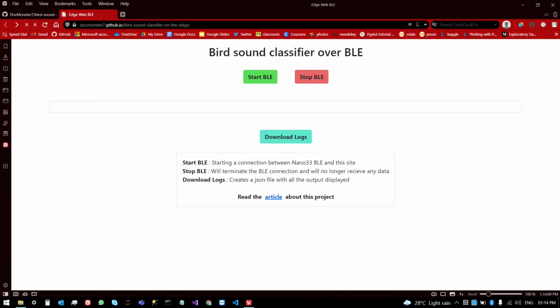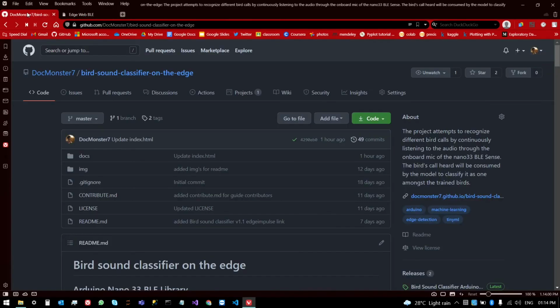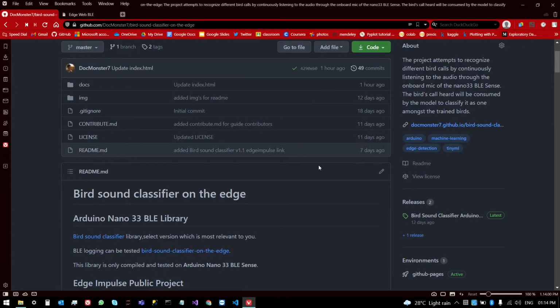In the demo we just showed you 3 birds currently, and you can test out the rest on your own. For further information, you can just come over to our GitHub. We update this whenever we have new models or new innovations in recording or anything like that.